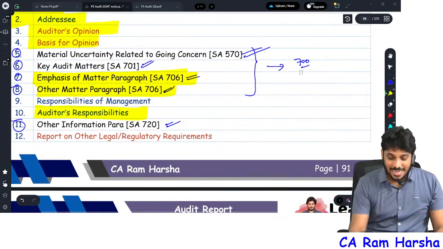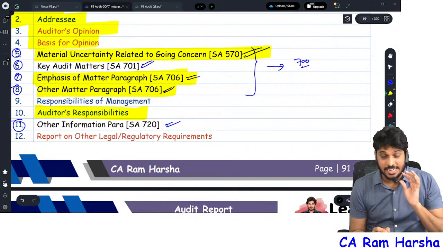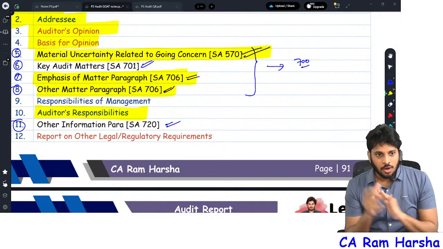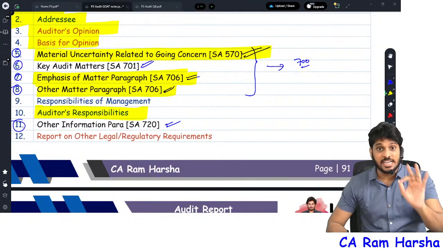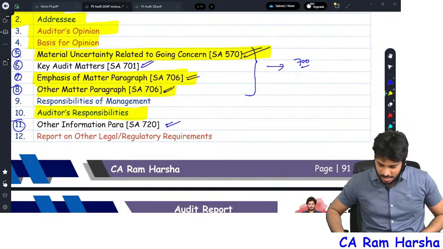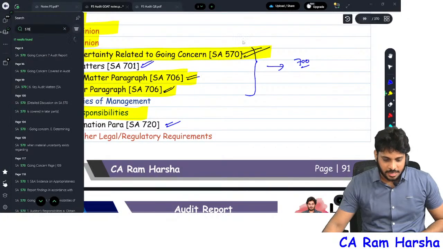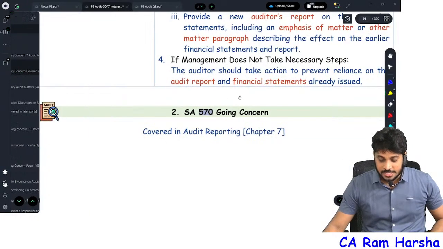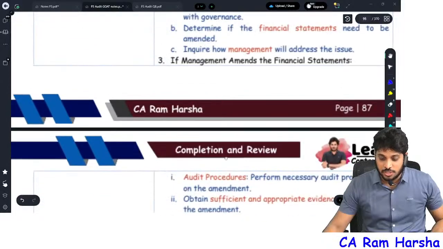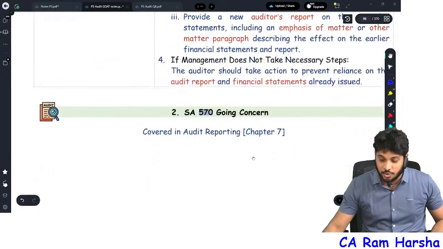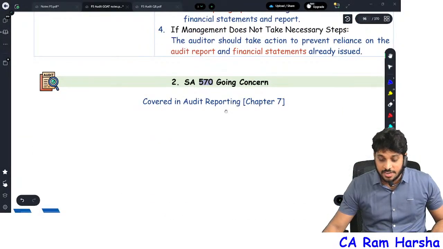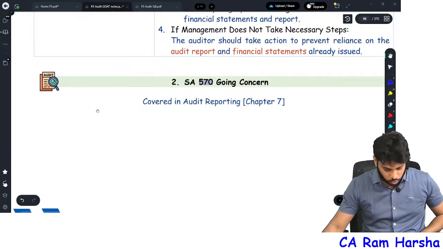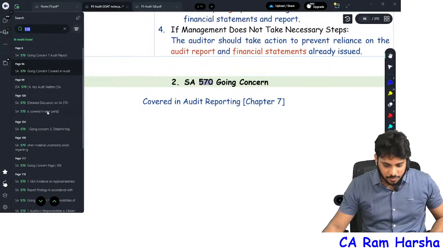Now let's understand material uncertainty related to going concern, the SA 570 standard. What is SA 570? Material uncertainty related to going concern. Actually the 570 standard is there as a part of your completion and review chapter. In the ICAI book it is in completion and review. We also kept it here, but it is covered in the audit report chapter for a better discussion. That's the reason we will be discussing it as a part of the audit report chapter.